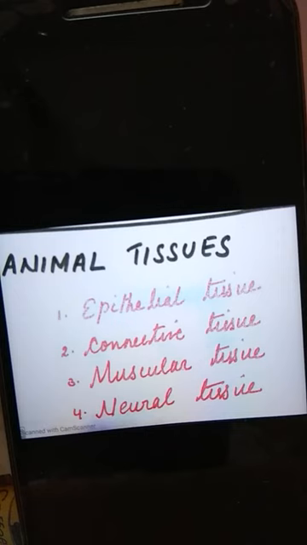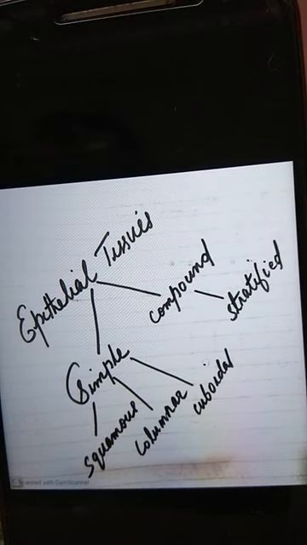First of all, we will start with epithelial tissues. In epithelial tissues, we will learn about location, characteristics, functions, everything regarding epithelial tissues. Epithelial tissues are mainly of two different types, simple epithelium and compound epithelium.